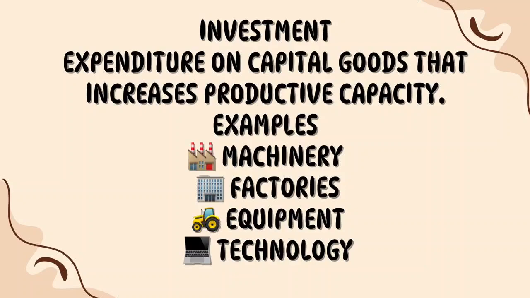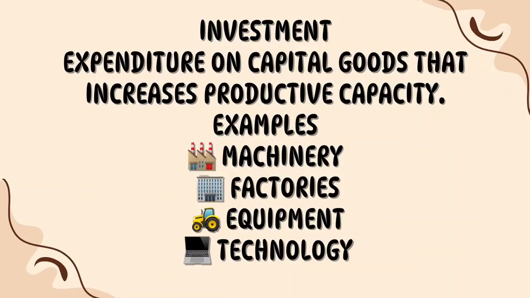In everyday language, we often use the word investment when we talk about buying shares, mutual funds, gold or property. But in class 12 macroeconomics, investment has a more specific meaning. Investment refers to expenditure on capital goods such as machinery, equipments, factories, buildings and other assets that help in production.